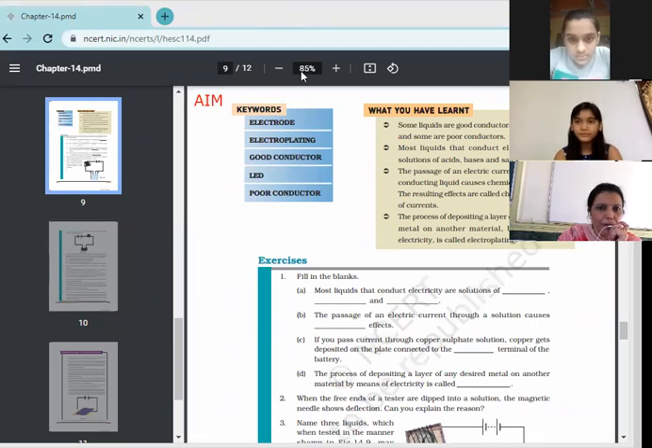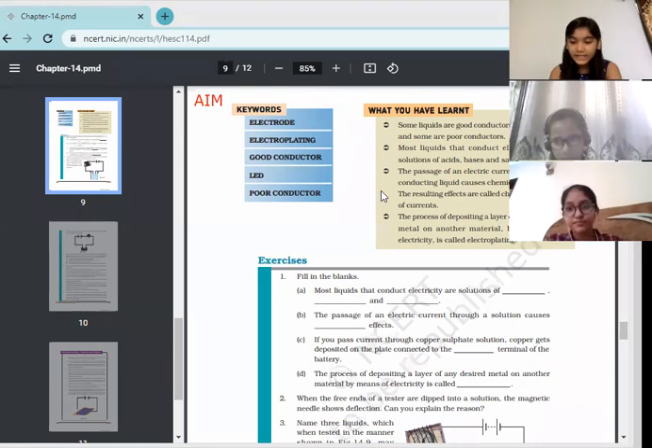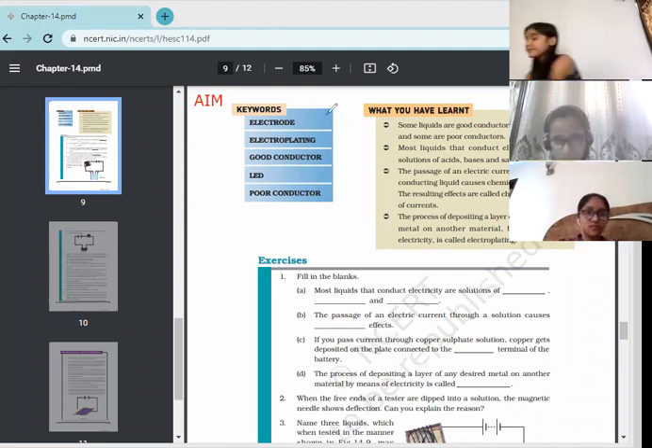Got it, everyone? Or is there some issue? Everybody has got the definition of it? Okay. Next is electroplating. Yes, Akshita. Electroplating: the process of depositing a layer of any desired metal on another material by means of electricity is called electroplating. Okay, children, you can see that this point is written here also.